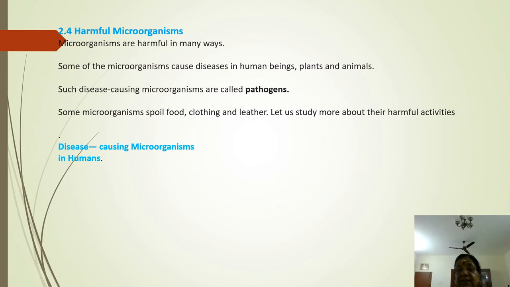So it is normally termed a biological weapon. The spores of anthrax used in war are called a biological weapon.